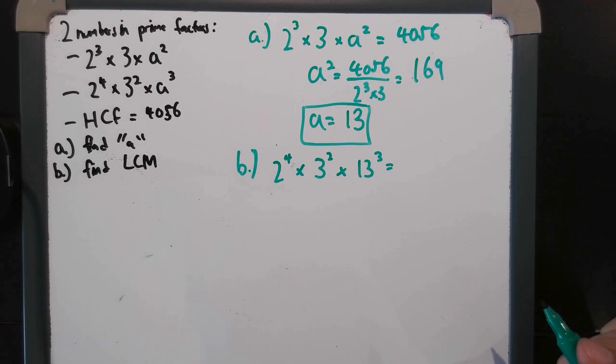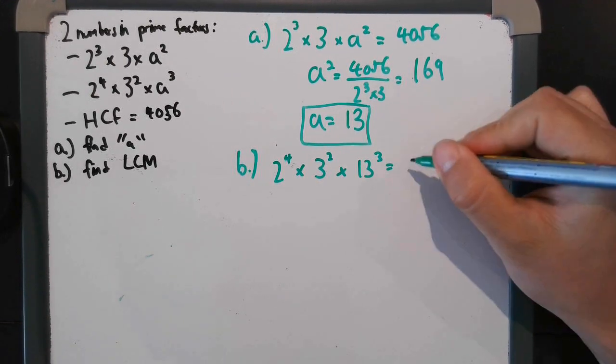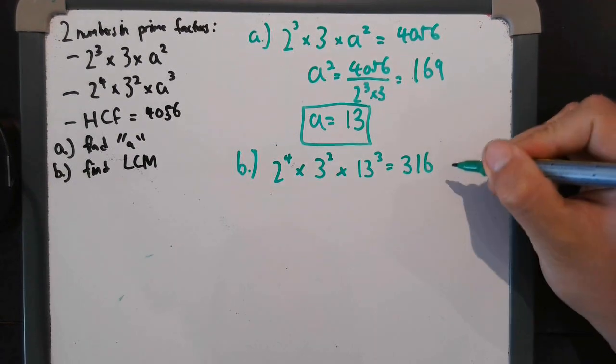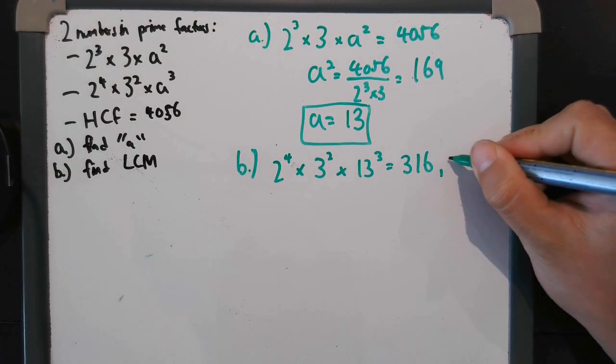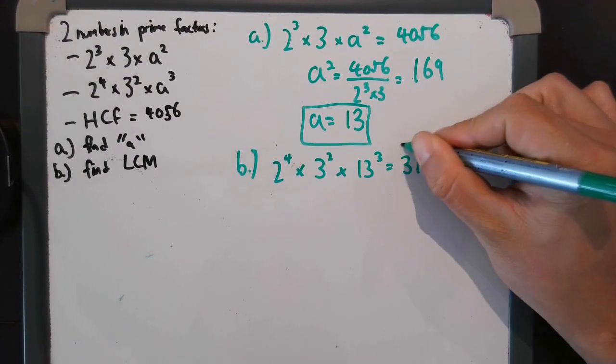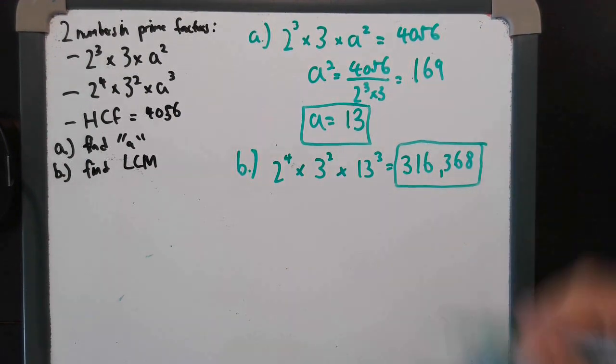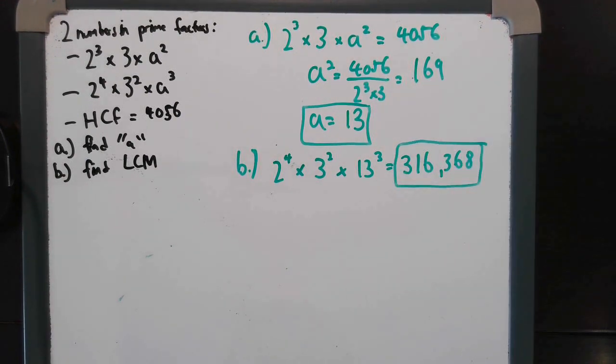And the answer is in the realm of 300,000, so it's 316,368. That is your answer for part B. We have checked these answers with multiple AQA students, and this is what you should have gotten.